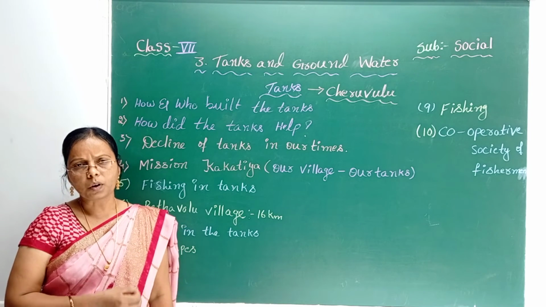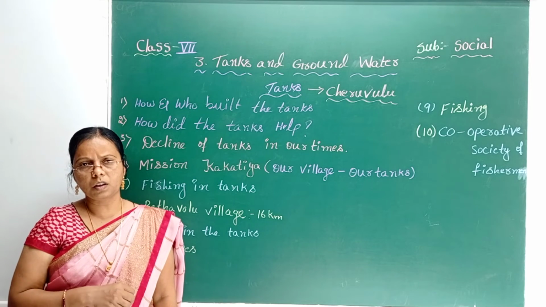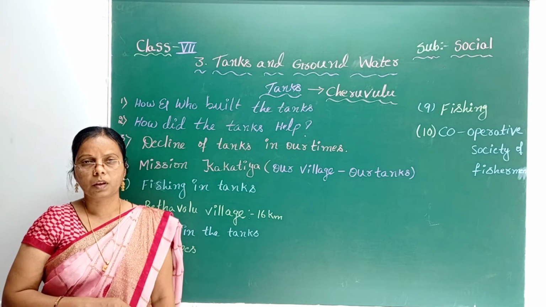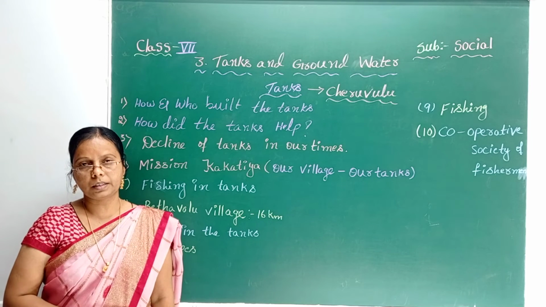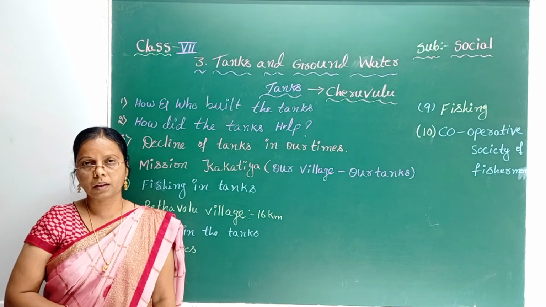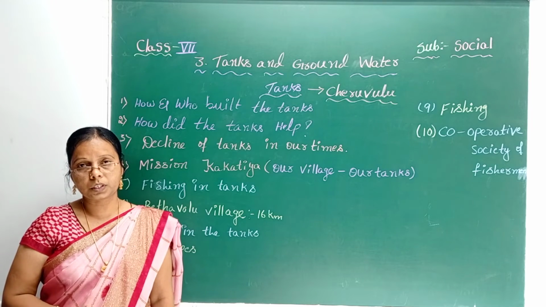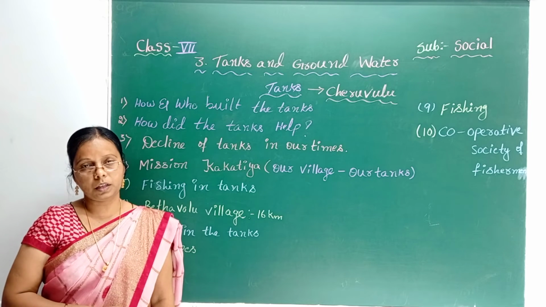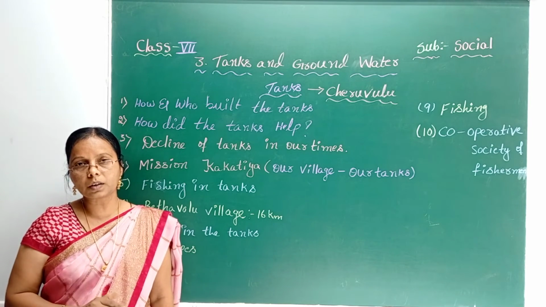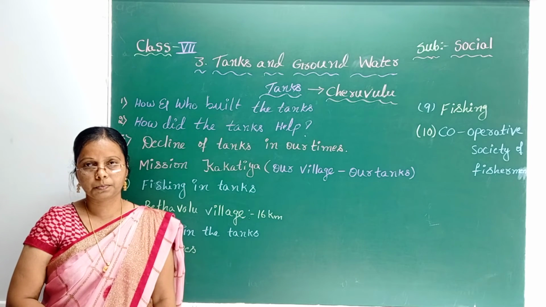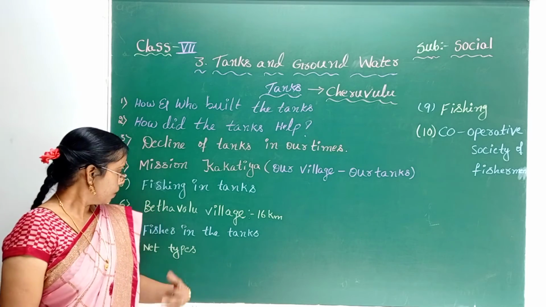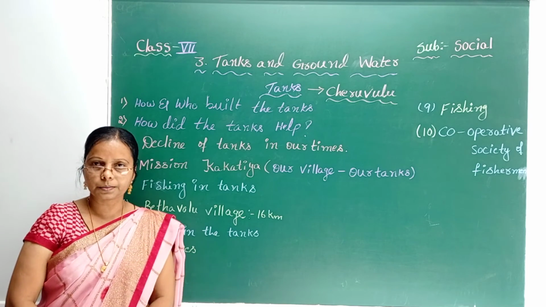Due to that, whatever varieties I mentioned now have all disappeared. At present in the market, we can see some important fish varieties like merige, ravu, bocce and bangaru tigal. These are the varieties available at present in the market. This is about the fishes in the tanks.